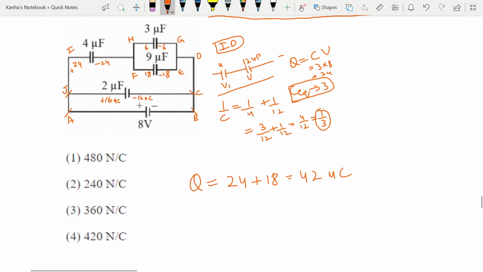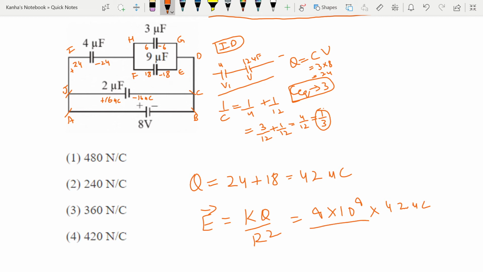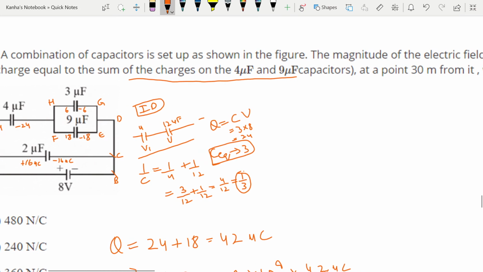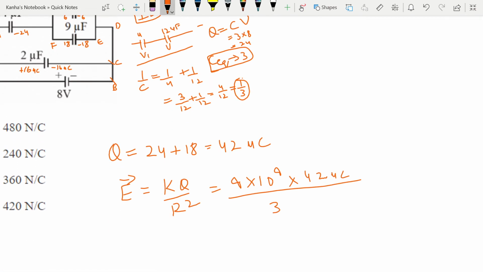Now we need to find the electric field due to this. Nothing but KQ by R square. You just substitute the values. 9 into 10 to the power 9 into 42 μC divided by, what is the radius given? At 30 meters. So the radius is 30.